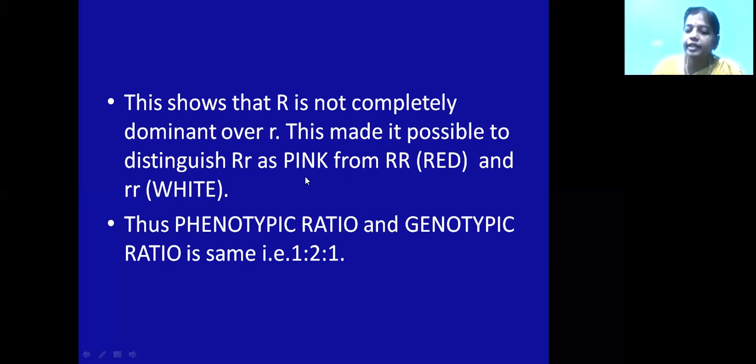When they examine these seeds, they obtain that instead of large or small, an intermediate size of starch grains has been obtained. That means it is neither large nor small, but medium size. That means the heterozygote produced is not showing the complete dominant allele. So it is showing an intermediate phenotype.